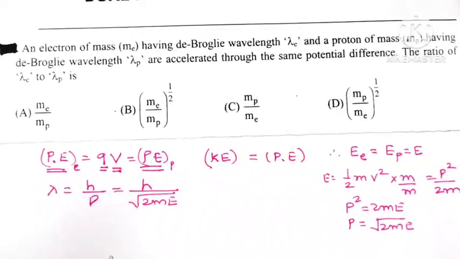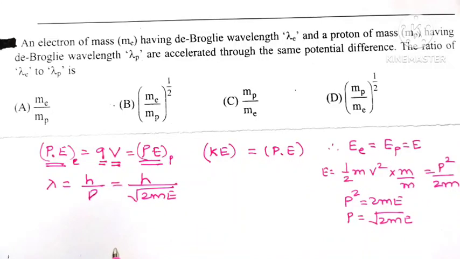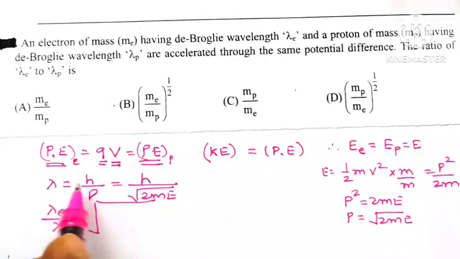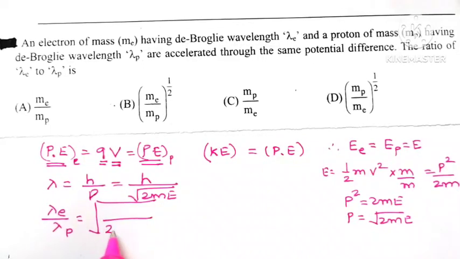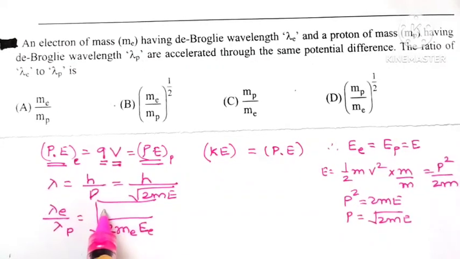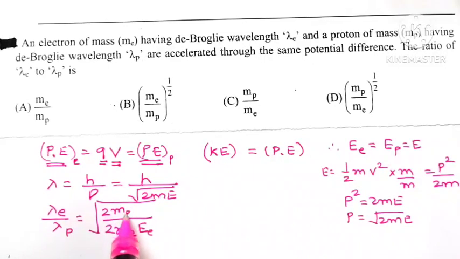Now let us take the ratio of wavelength of electron to that of wavelength of proton, lambda E divided by lambda P. Here h is constant, so it is equal to under root of, here lambda E means it is 2 times mass of electron into kinetic energy of electron, and here 2 into mass of proton into kinetic energy of proton.